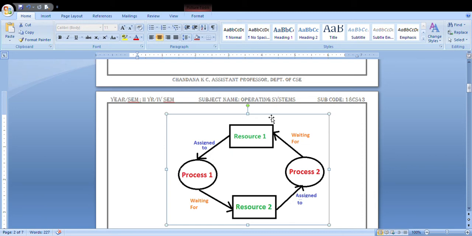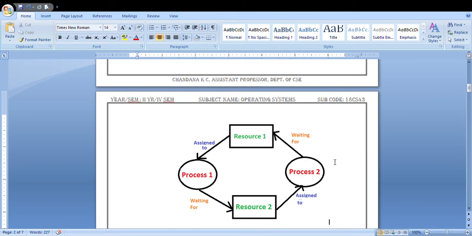What is happening here? You can see the resource 1 is allocated to process 1. But process 1 is waiting for resource 2. But that resource 2 is assigned to process 2. And process 2 is waiting for resource 1. This is how the circular wait happens, and the processes are always in a waiting state. This is the deadlock condition.